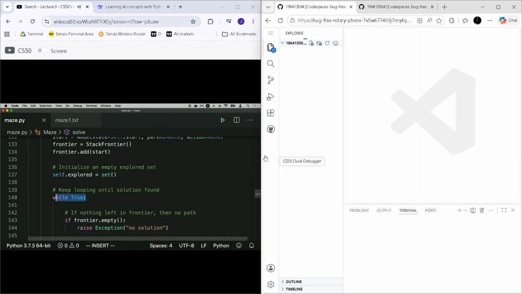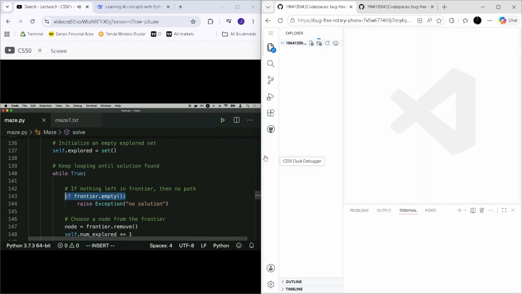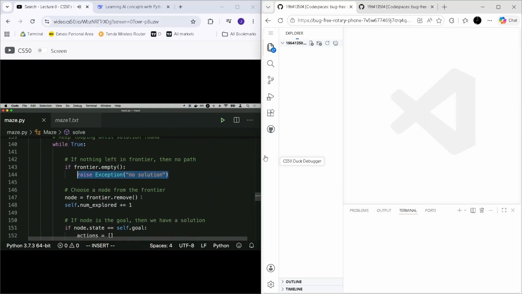And now here's our loop, that notion of repeating something again and again. First, we check if the frontier is empty by calling that empty function we saw the implementation of a moment ago. And if the frontier is indeed empty, we'll go ahead and raise an exception, or Python error, to say, sorry, there is no solution to this problem. Otherwise, we'll go ahead and remove a node from the frontier, as by calling frontier.remove, and update the number of states we've explored, because now we've explored one additional state, so we say self.numExplored plus equals 1, adding 1 to the number of states we've explored.